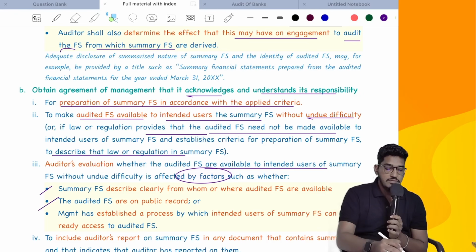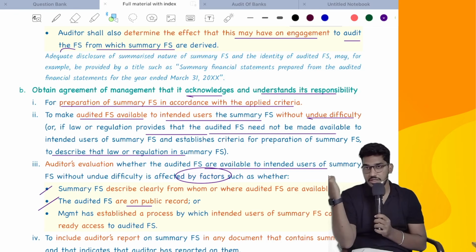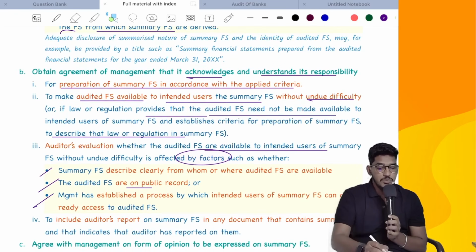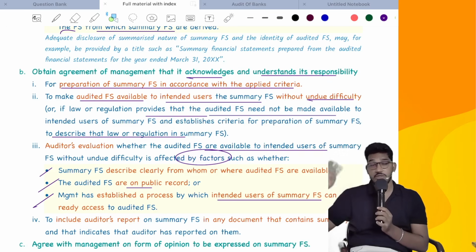Also, audited financial statements are on public record, like on their website or with the stock exchange website. Then they are made available without any undue difficulty. Or management has established a process by which intended users of summary financial statements can obtain ready access. They have set one easy process, not a difficult one.